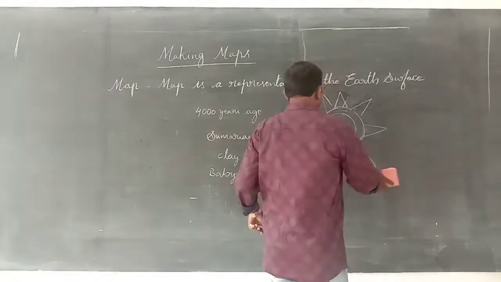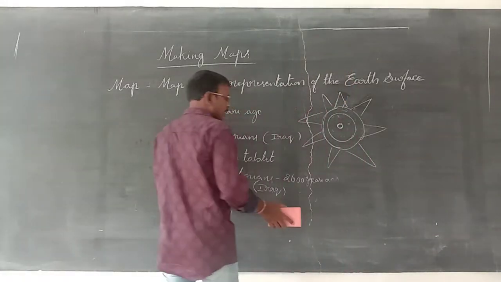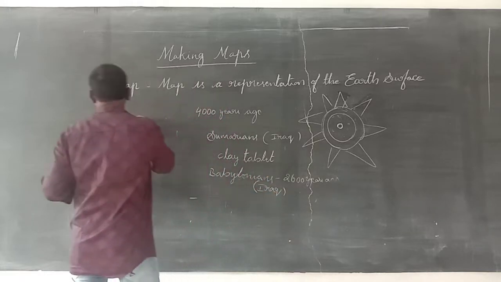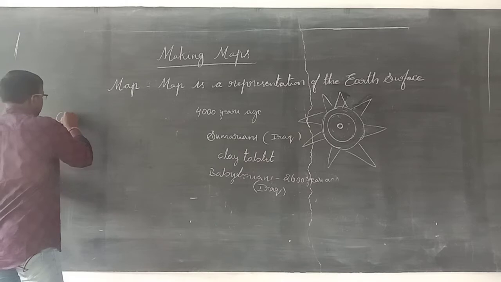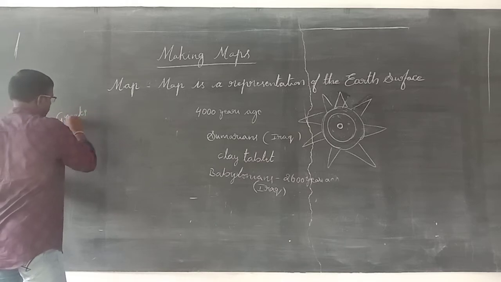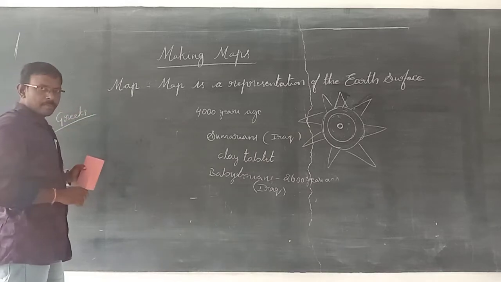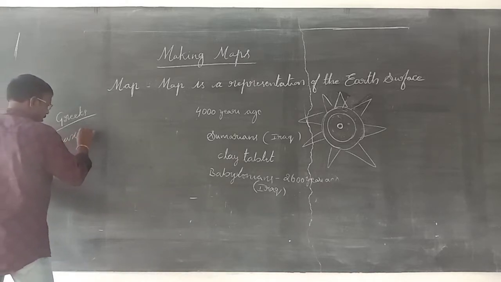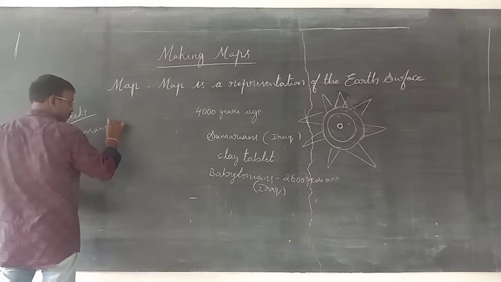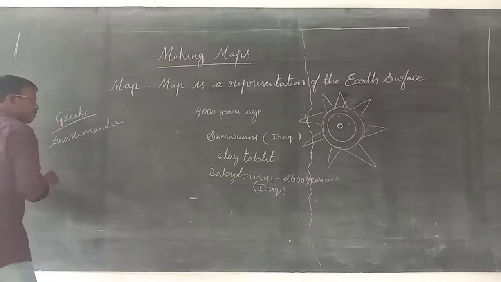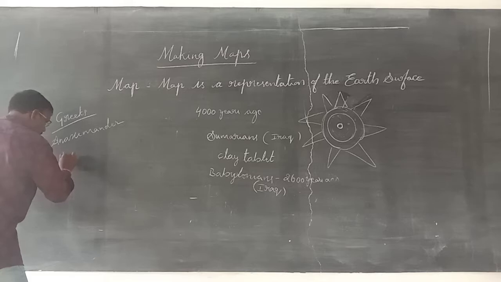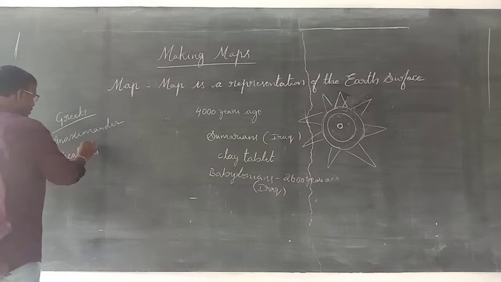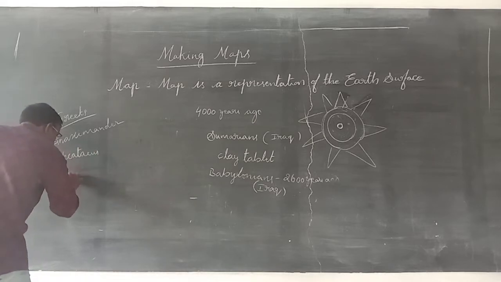The Babylonians prepared a map 2600 years ago. In a similar period, the Greeks entered. The Greeks wanted to prepare a map. The main persons were Anaximander, Hecatius, and next, Herodotus.